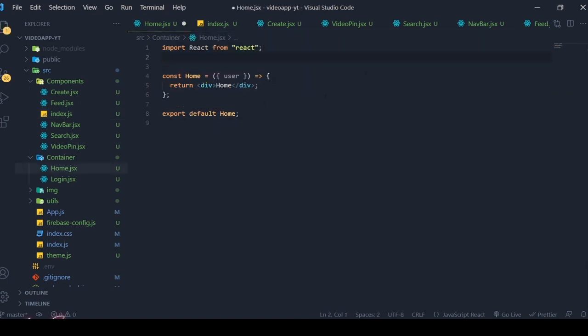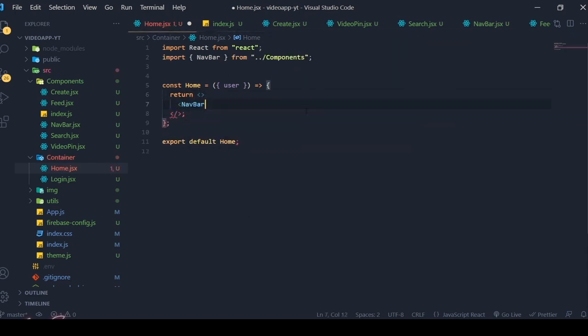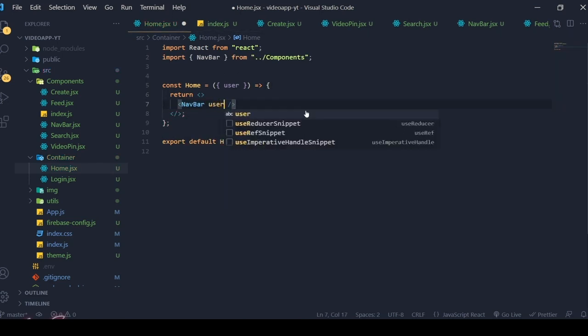Okay, so first let's go to the home.jsx. Let me delete this. Instead of displaying the text, I'm going to use the React fragment. Inside this React fragment, we are going to render the navbar first, and I'm going to pass the user information into it, user, cool.